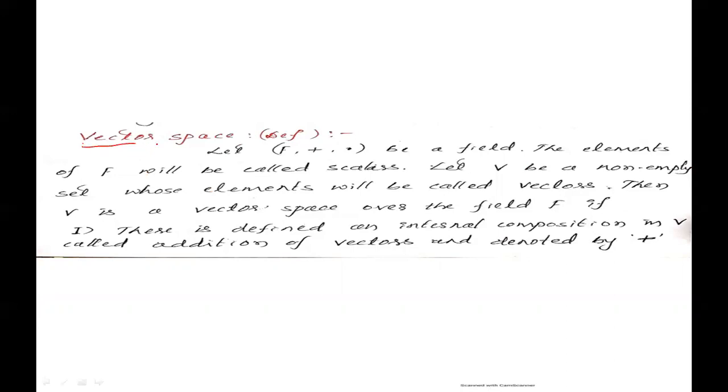Vector space definition. Let (F, +, ·) be an algebraic structure. A non-empty set equipped with one or more binary operations is called an algebraic structure. Let (F, +, ·) be a field.